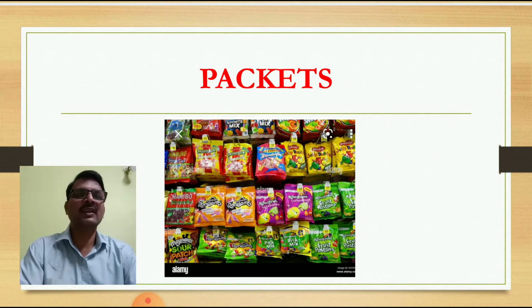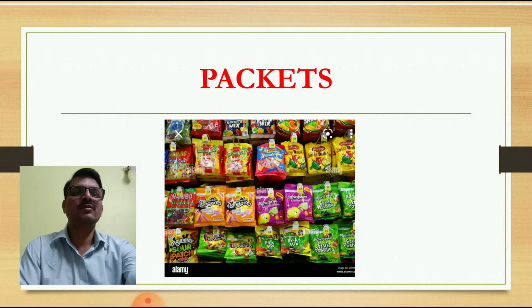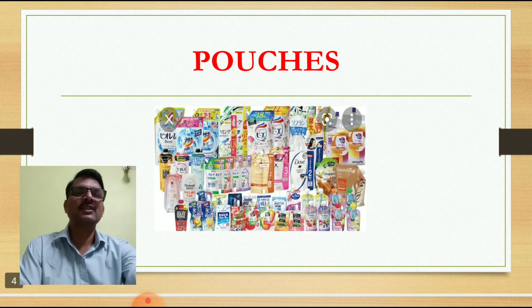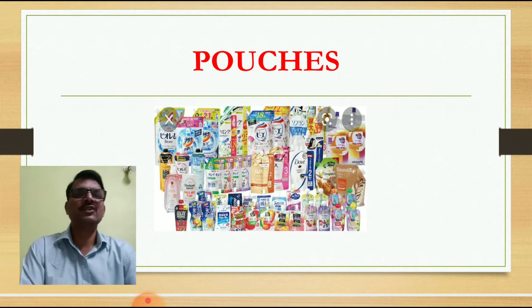Kurkure, lays, wafers, and you know that you buy these packets from the shop. Then pouch. You are seeing in this picture different kinds of pouches.